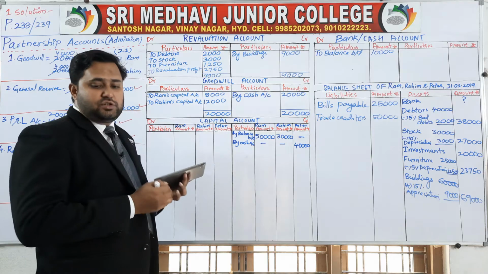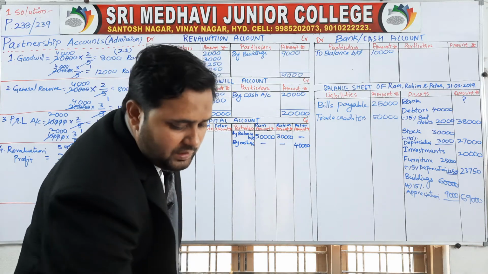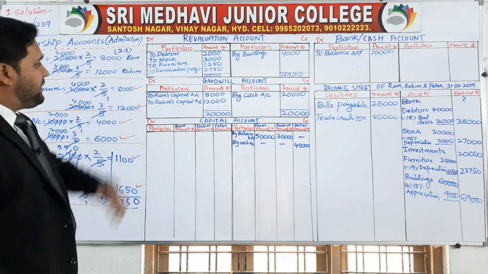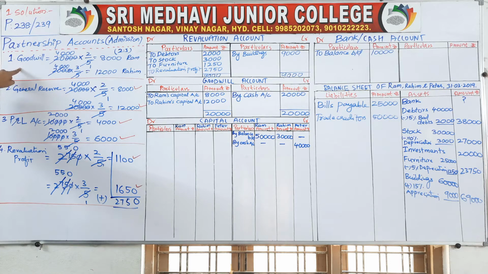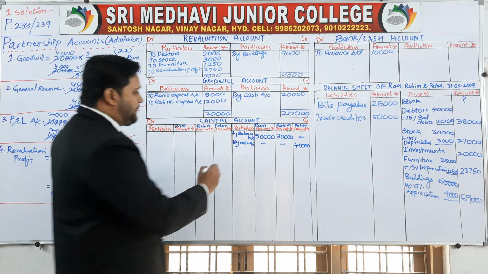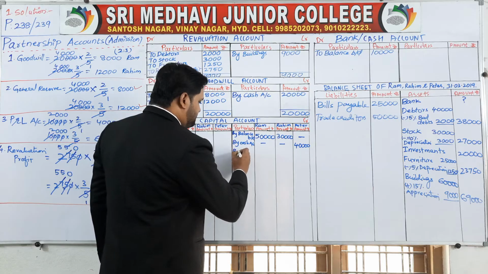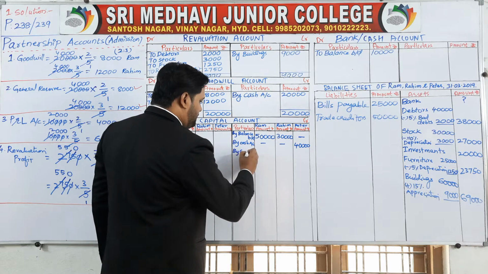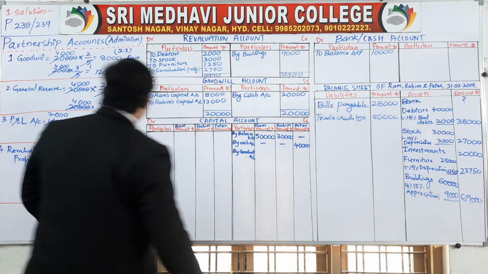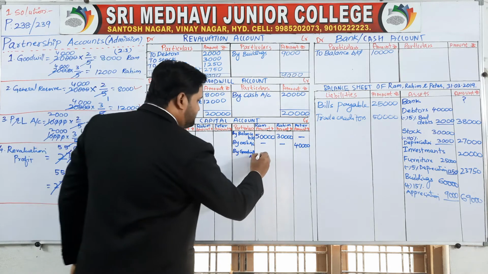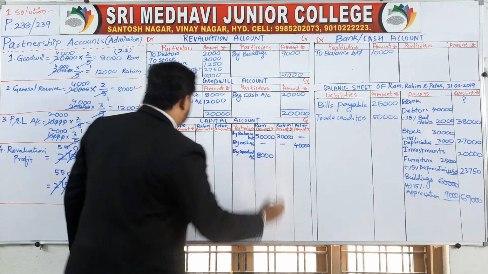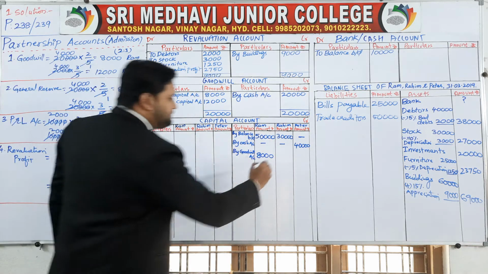Now give the distribution to old partners. Whatever you have distributed, you have to give to partners. First of all, goodwill to Ram and Rahim. Right here, by goodwill account, Ram 8,000, Rahim 12,000.